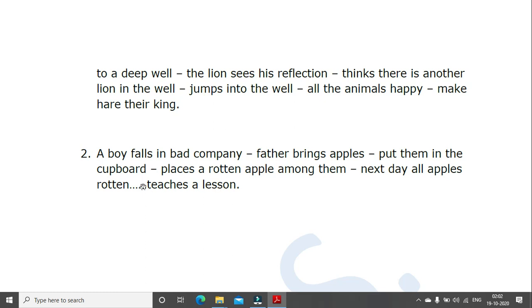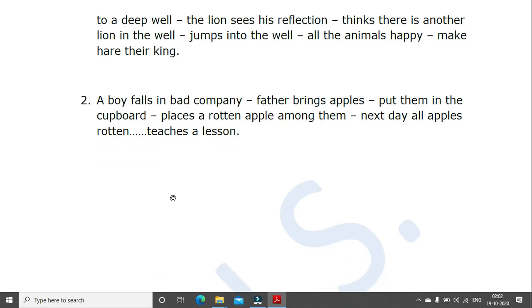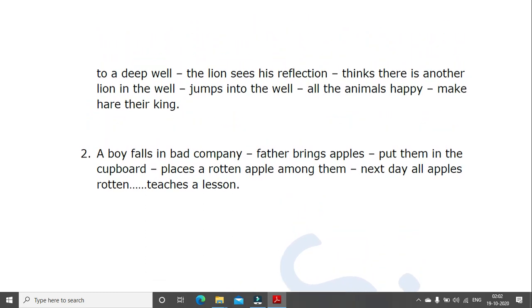Okay, so that's the end of this lesson. And I hope it's quite easy because I know you'll have already done this sort of thing in Hindi and Marathi, or you'll be doing it. So it shouldn't be very difficult, but please don't forget the title.